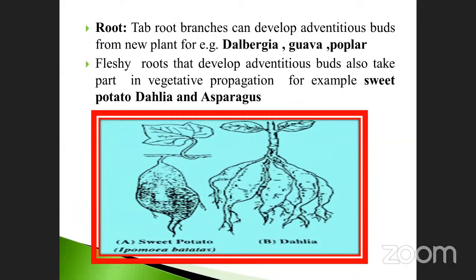For example, when you plant Dalbergia latifolia or poplar, these plants are planted as a root. They produce adventitious buds, and the adventitious buds also grow into a new plant.